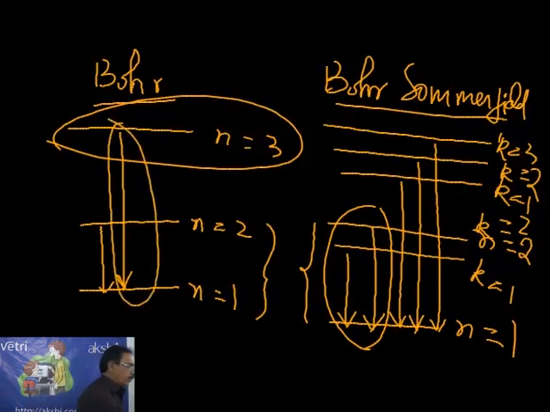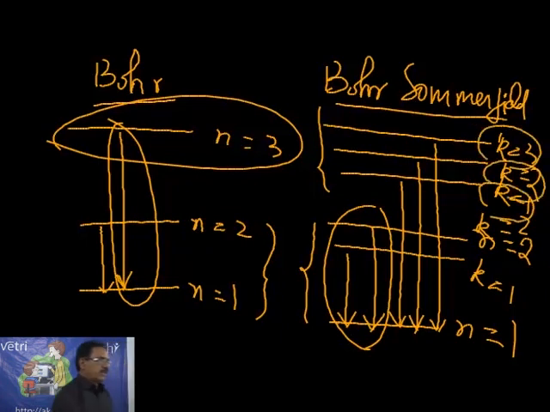Whereas if you consider Bohr-Sommerfeld, the third level is subdivided into 3: k equal to 1, one level; k equal to 2, another level; k equal to 3, a third level. So from k1 to n1, one line; k2 to n1, another line; k3 to n1, a third line. Here k3 is nothing but n equal to 3. So we get three lines for Bohr-Sommerfeld. So k1 and k2 are elliptical, and k3 is nothing but spherical.